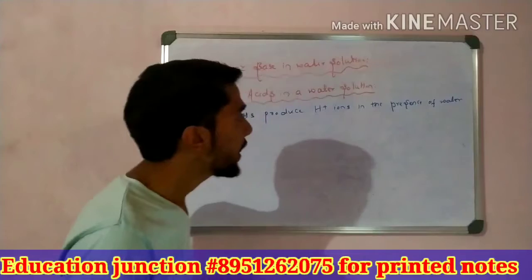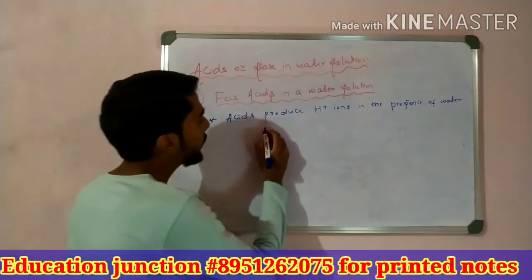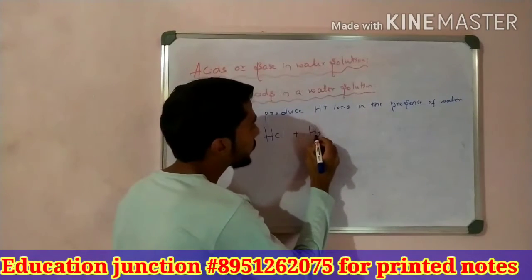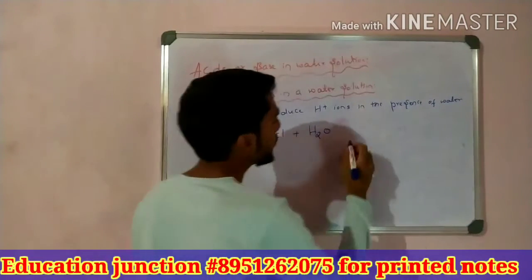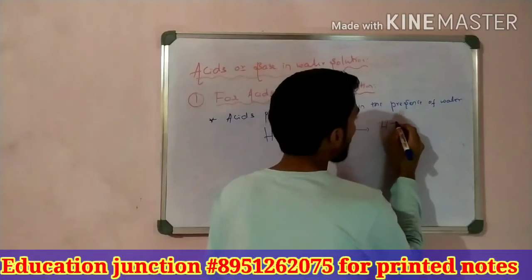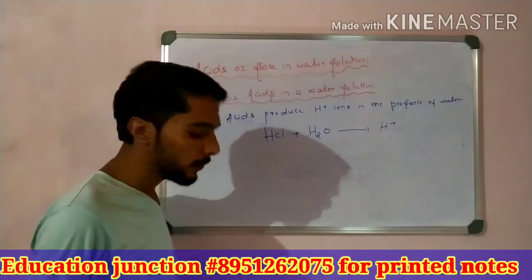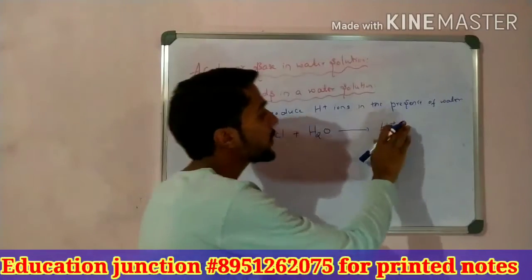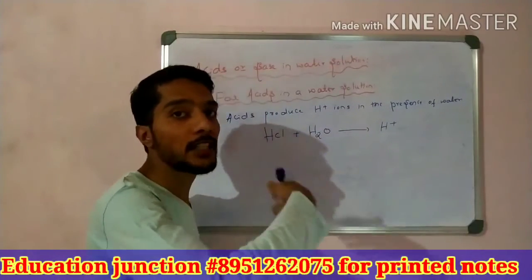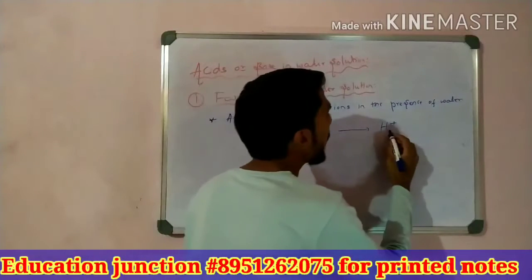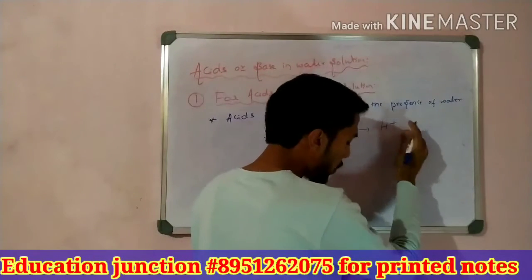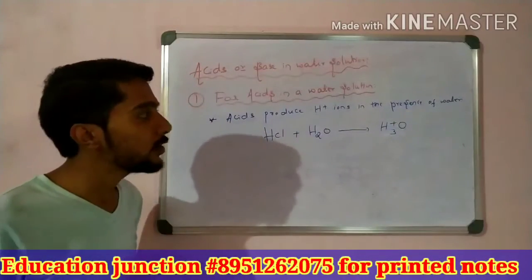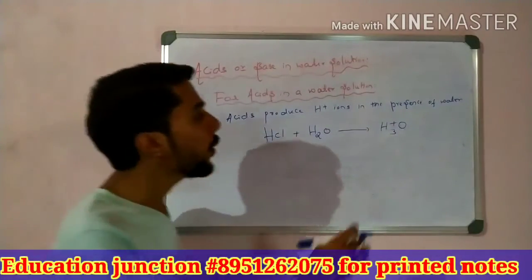Now I write the reaction here. For example, HCl in water: what happens? Students, we observe that H plus ions dissociate and are formed, but we know that it is not present alone. It further reacts with water molecules and forms H3O plus ions.